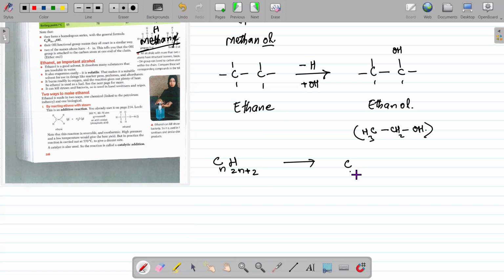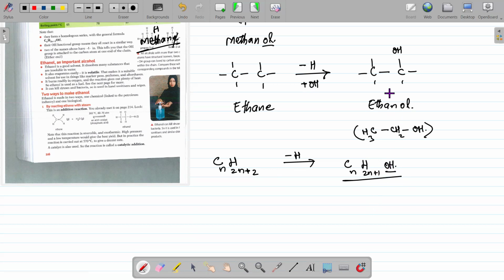So that will be CnH2n+1. We removed one hydrogen, so 2n+2 became 2n+1. And in the position of that hydrogen, we added OH. So the general formula of alcohol will be CnH2n+1OH, as we can see here.